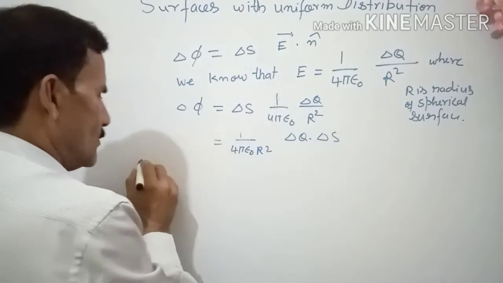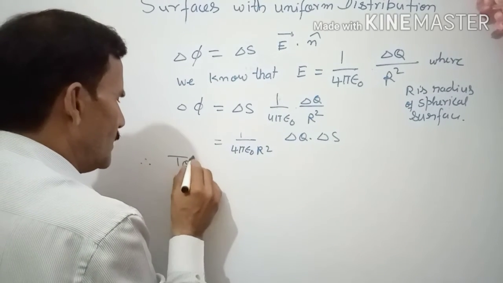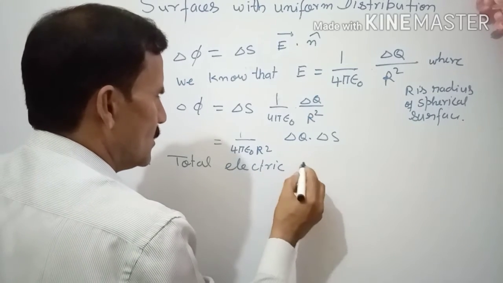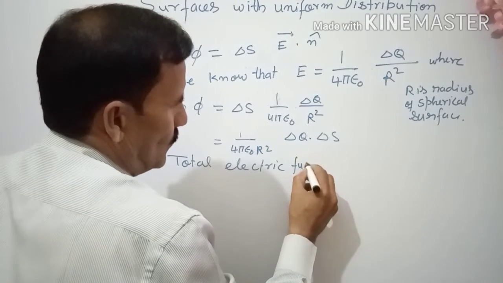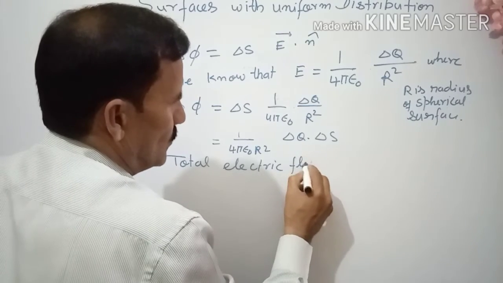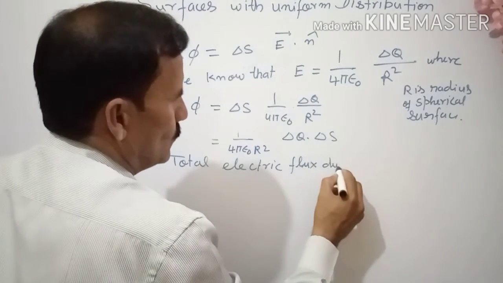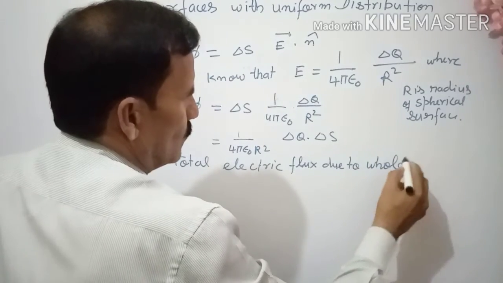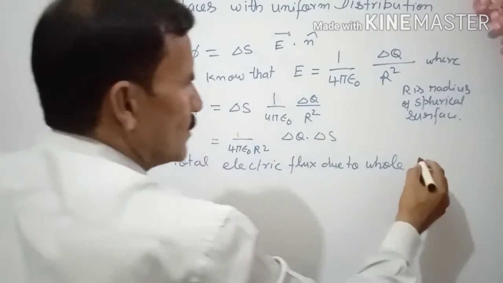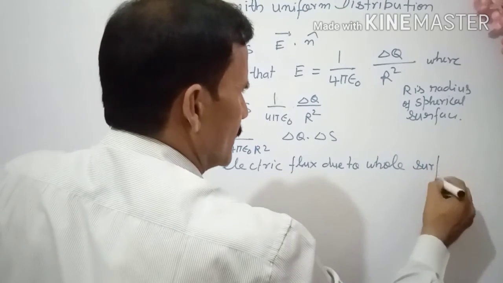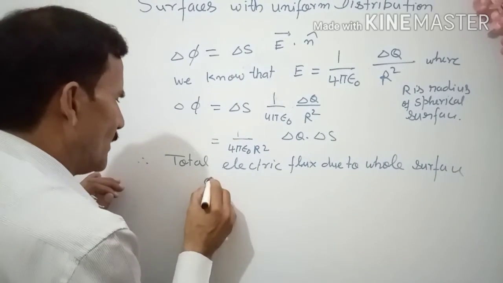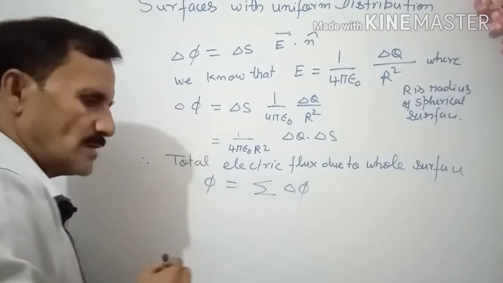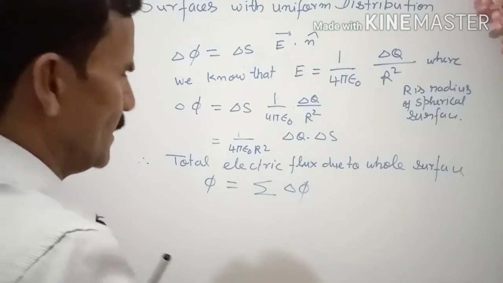Now, the total electric flux due to the whole surface means you are going to sum it, so he took this concept. Phi is equal to the summation of delta phi, summing all the small area elements.